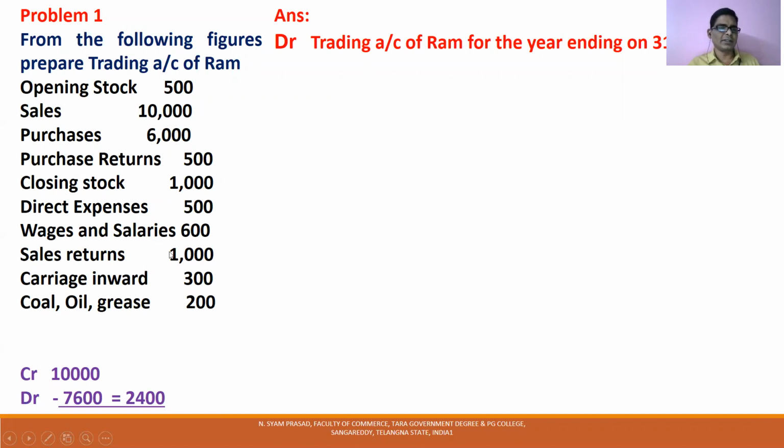Sales returns, trading account. This is less from sales in the credit side. Carriage inward, debit side of trading account. Coal, oil, grease, debit side of trading accounts. That's why, by practicing, you have to understand which comes TD and which becomes TC. So opening stock TD, sales TC, purchases TD, purchase returns TD minus, closing stock TC, direct expenses TD, wages and salaries TD, sales returns TC minus, carriage inward TD, coal, oil, grease TD.